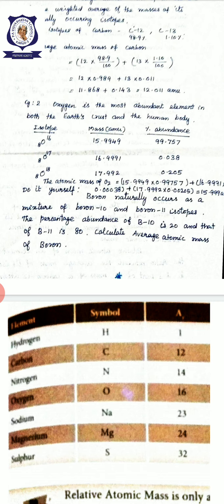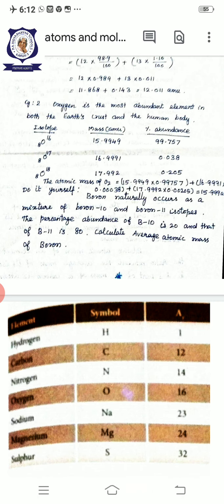Then nitrogen, symbol N, the value is 14. Sodium, Na, the value is 23. Then magnesium, Mg, the value is 24. Sulfur, symbol S, the value is 32. See, in this table, some of the relative atomic masses of the atoms have been given. For hydrogen, the value is 1, carbon 12, nitrogen 14, oxygen 16, sodium 23, magnesium 24, sulfur 32.